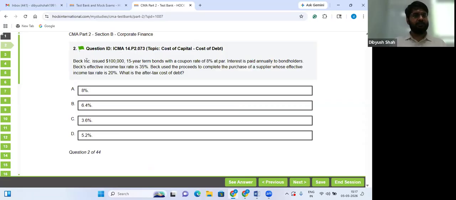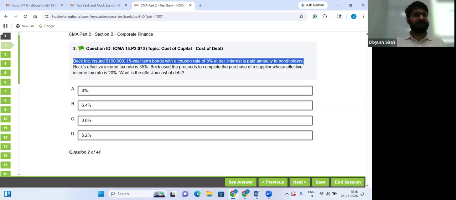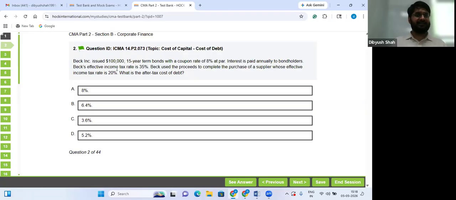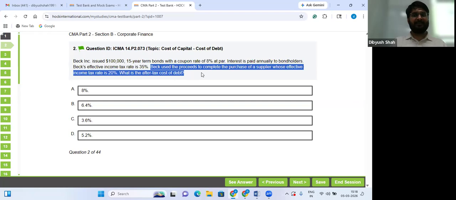Beck Inc. issued $100,000 15-year term bonds with a coupon rate of 8% at par. Interest is paid annually to bondholders. And Beck's effective tax rate is 35% now. Beck used the proceeds to complete the purchase of a supplier. What is the after-tax cost of debt?